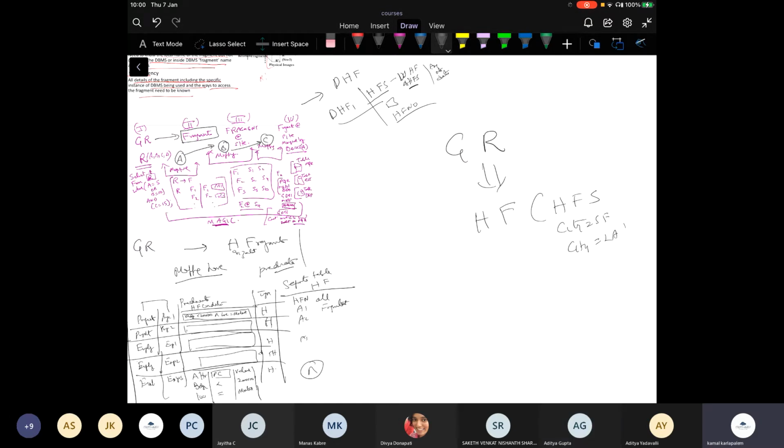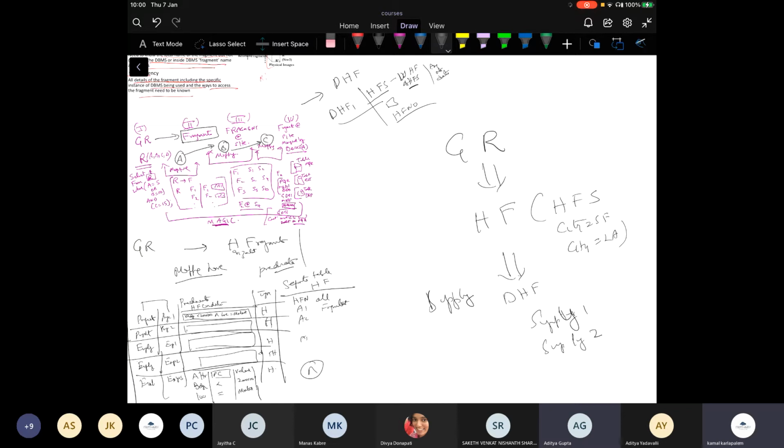Now on this horizontal fragmentation, another relation, say supply, is derived horizontally fragmented into supply 1 and supply 2.